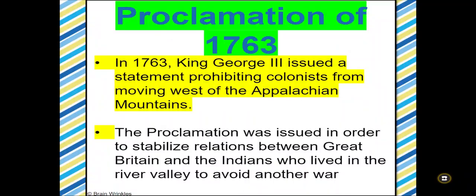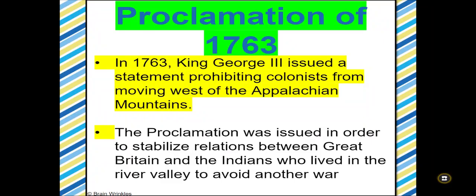Now, unfortunately, King George III was afraid of another war breaking out because the French and Indian War did strap Great Britain for cash. It drained them financially. And there were Indians still living in the Ohio River Valley at the time. So, King George III issued something called the Proclamation of 1763, and it basically prohibited any Georgia colonists from settling anywhere west of the Appalachian Mountains. Remember the Appalachian Mountains, one of the physical features in the northern part of Georgia.